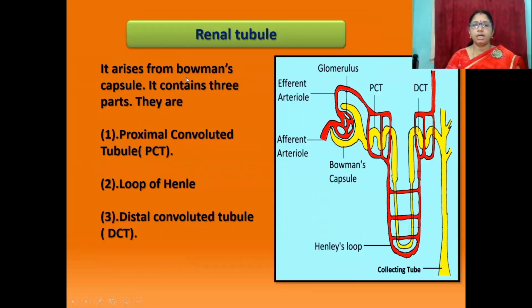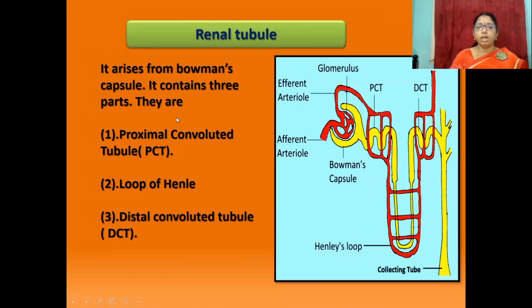The next one is renal tubule. This is renal tubule picture. This is Bowman's capsule. This one is proximal convoluted tubule. This one is distal convoluted tubule. This is Henle loop. Renal tubule arises from Bowman's capsule.